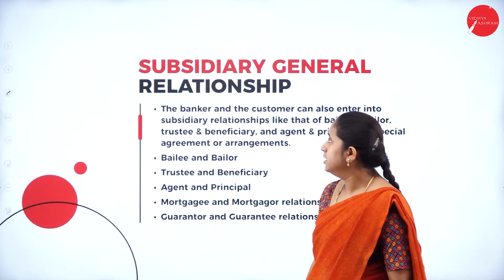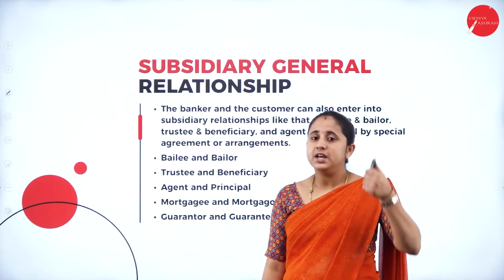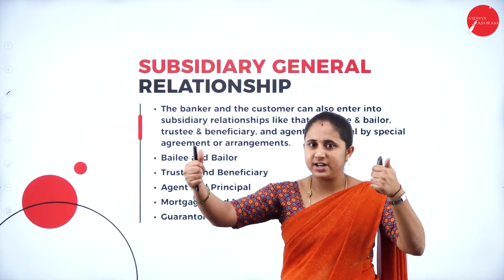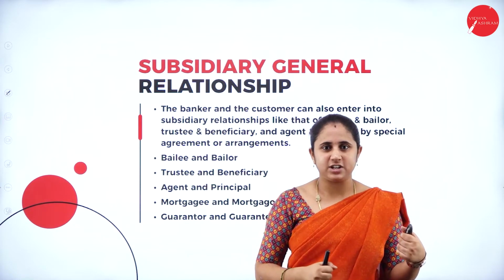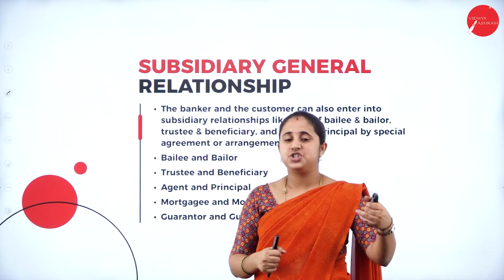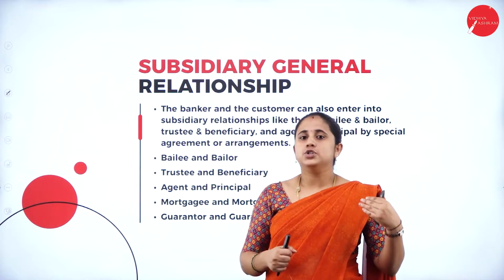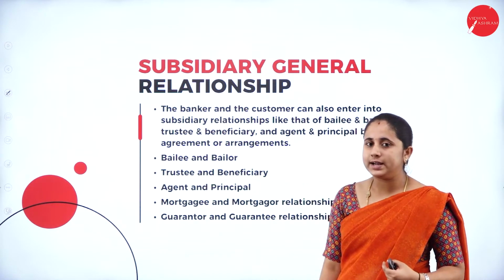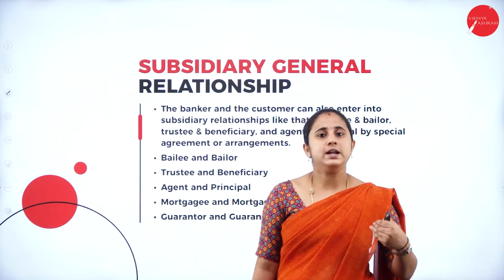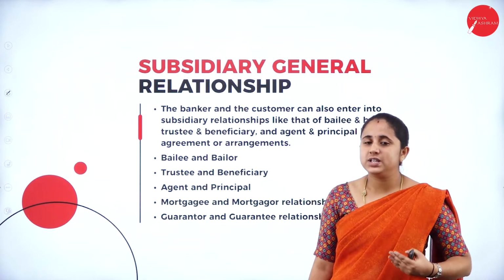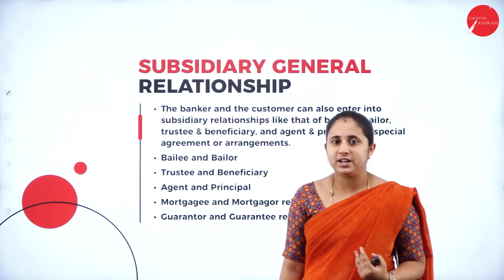So moving further, subsidiary relationship. All this comes under the primary relationship, general relationship and special relationship. General relationship is further classified into primary and subsidiary relationship. Under primary relationship, we have special features for the debtor. That is, the banker is only a debtor in respect of customer money, and the customer is only a creditor for their deposits. What are the special features or advantages for the banker as a debtor? That comes under the general relationship.